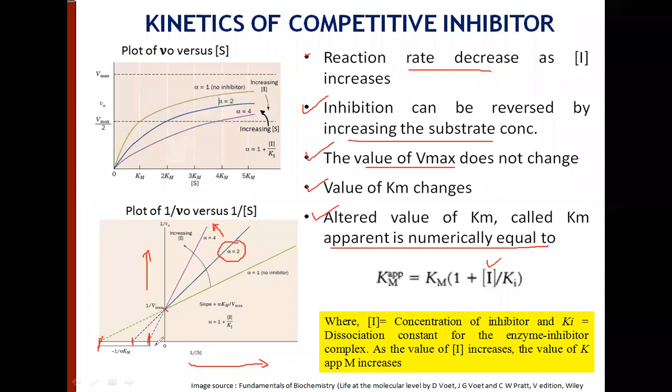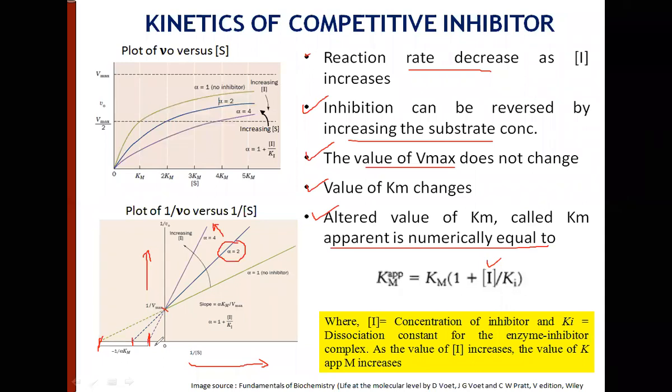There is a further increase in the Km. So Km, what we are referring to as apparent Km, increases proportionately with the increase in the concentration of the competitive inhibitor, whereas the Vmax remains unchanged. This is characteristic number 1.